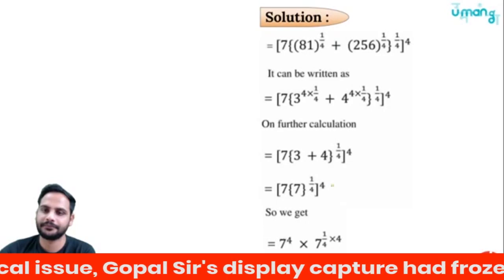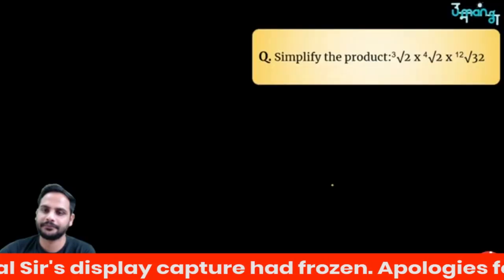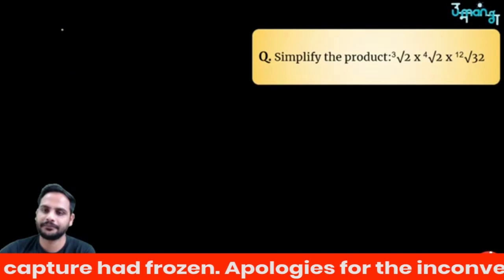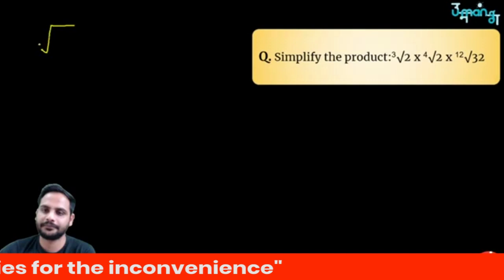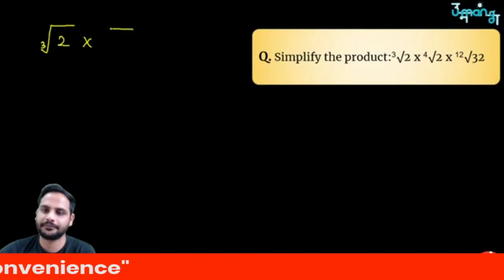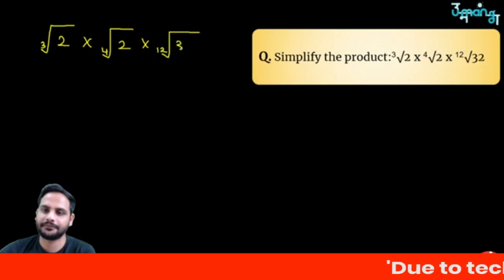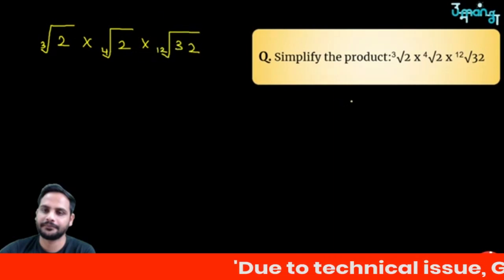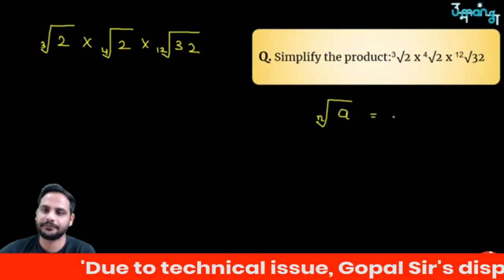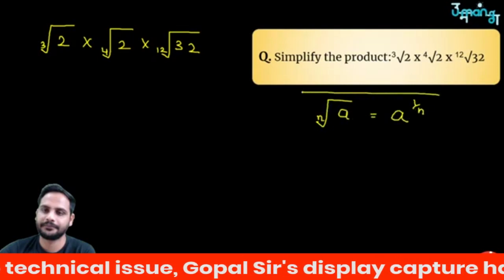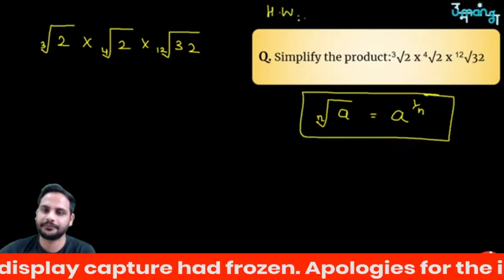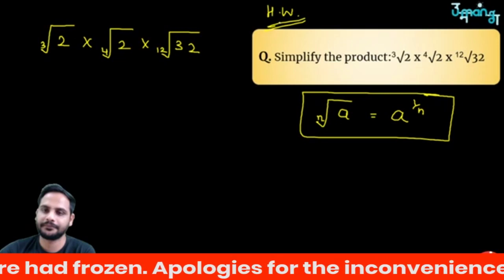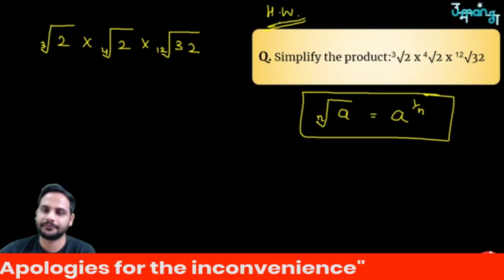Now the time for your homework question. The question is, I have told you the meaning of cube root, fourth root and 12th root. Cube root of 2 into fourth root of 2 into 12th root of 32. What will be your answer? I have told you already that nth root of a means a raised to the power 1 by n. This will be helpful. Okay, so this will be your homework question. Let me know what should be the answer in the comment section. I will tell you in the next session who has given the correct answer.